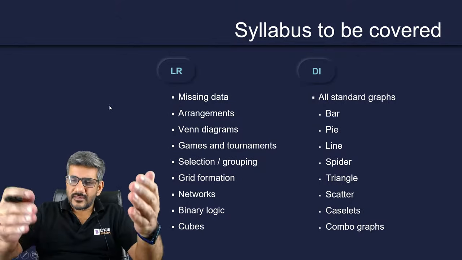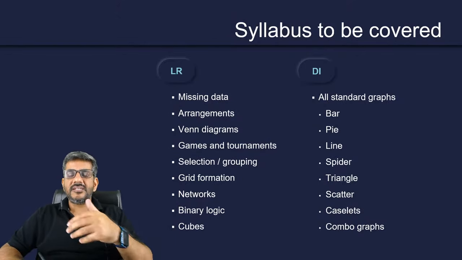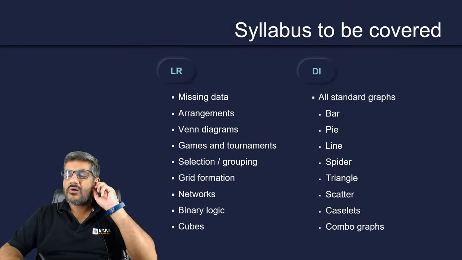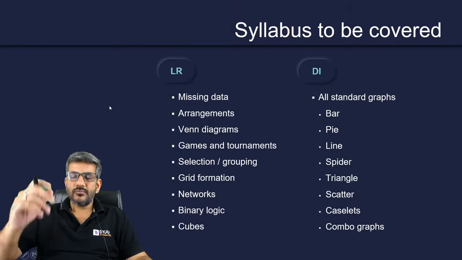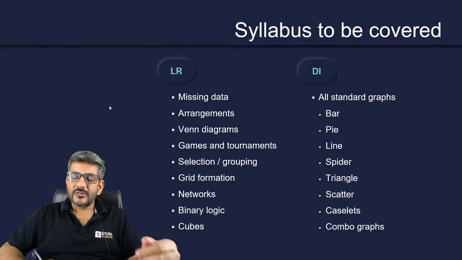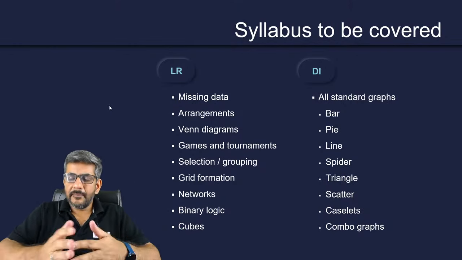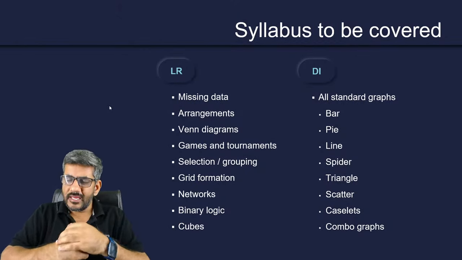Not that you can say that, okay, I have done all these types. I have done 5 sets of all these types. So now I can expect a 99.5 percentile in my CAT exam. No, that's not necessary. Because what is CAT going to ask you in LRDI? Even we do not know about it. We have been looking at all the papers for last many years.